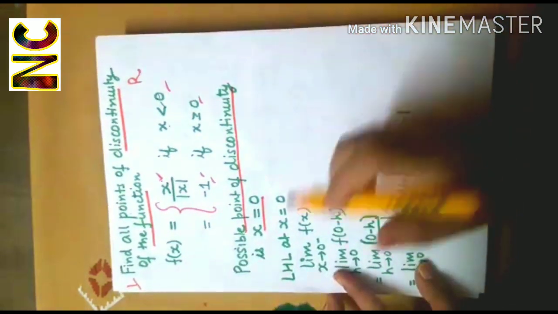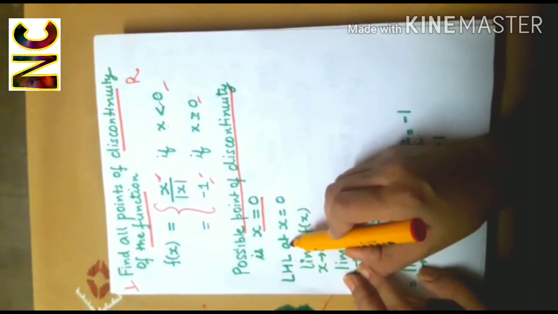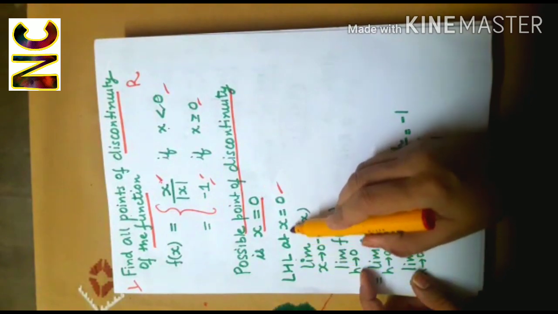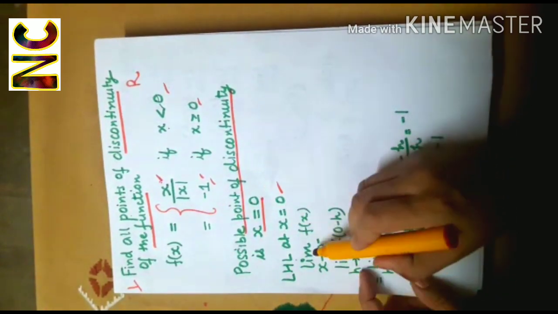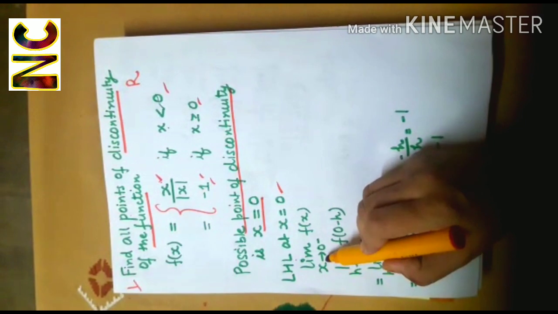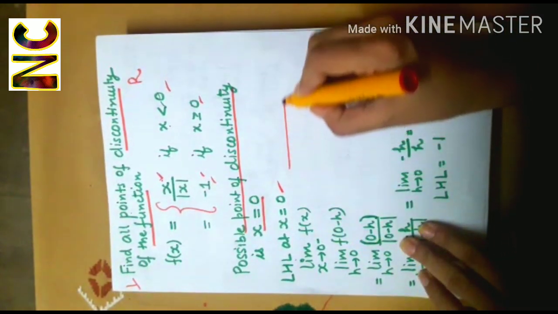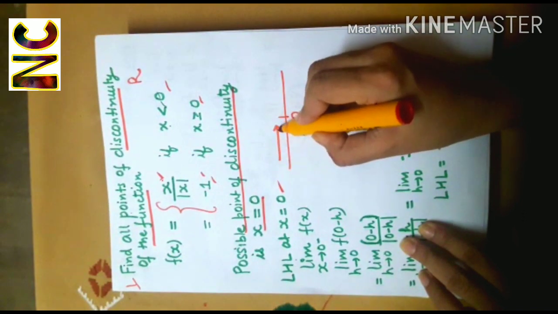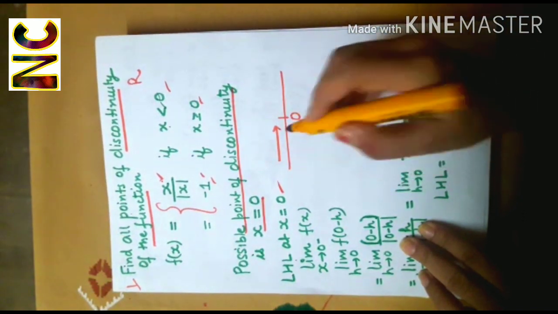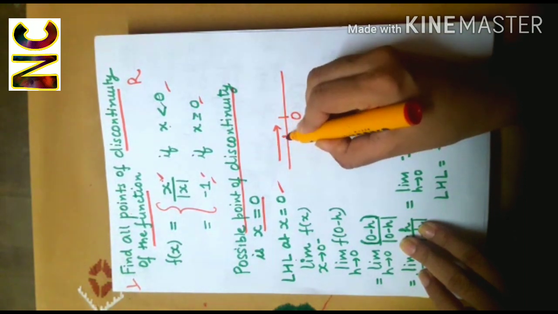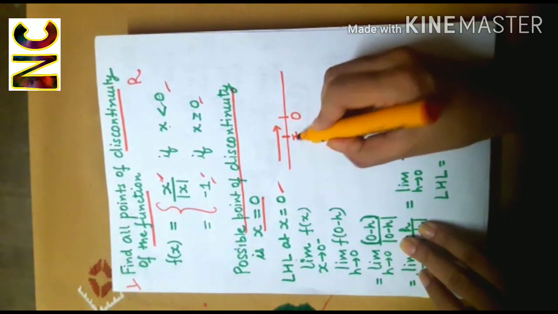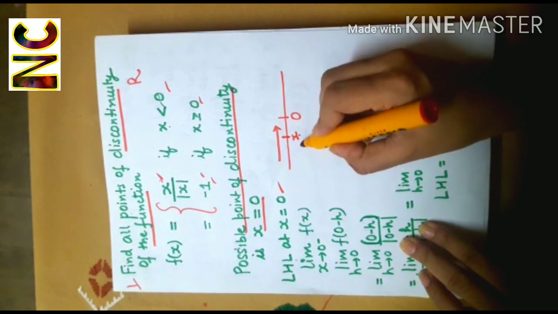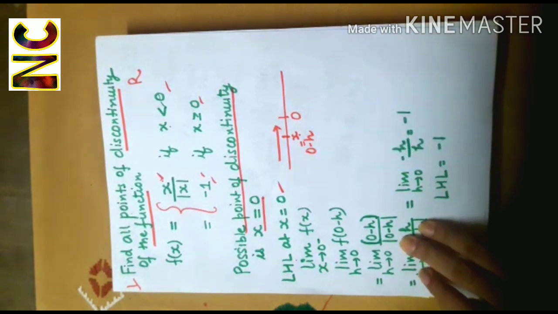So for that, left hand limit at x equal to 0. Left hand limit at x equal to 0 is denoted by limit f(x) as x tends to 0 minus. Yes, we are approaching 0 through values smaller than 0. That means we are here at x and definitely x will be smaller than 0. So here x will be equal to 0 minus h.